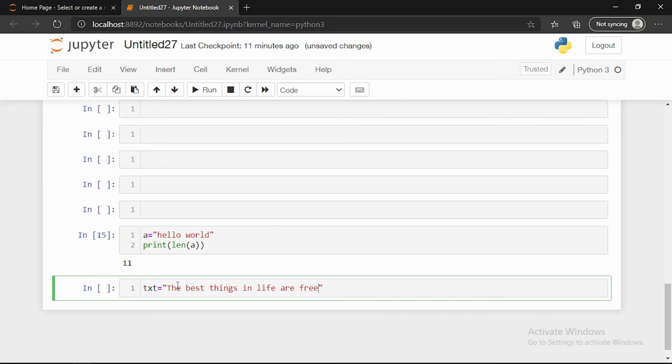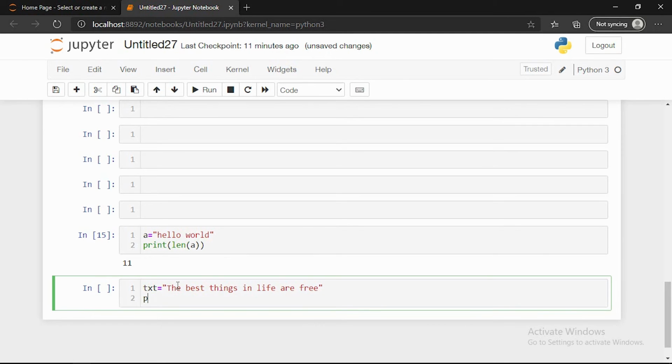Then I print "free" in text, using double quotes. You can see here True.